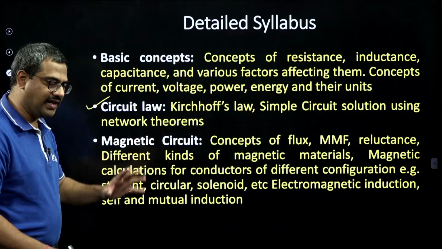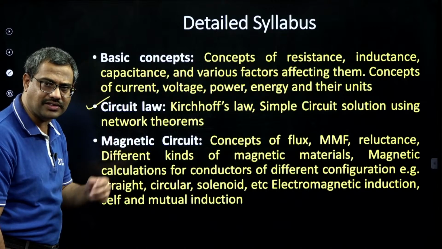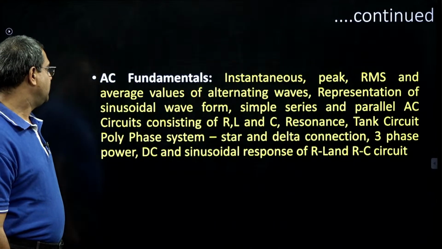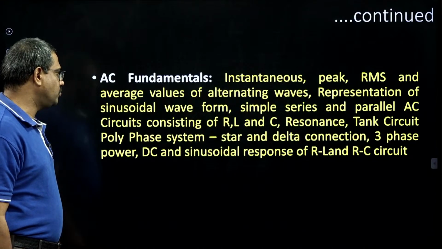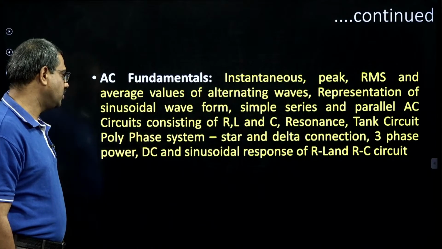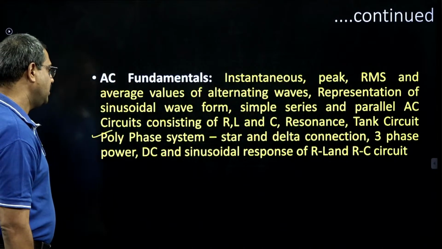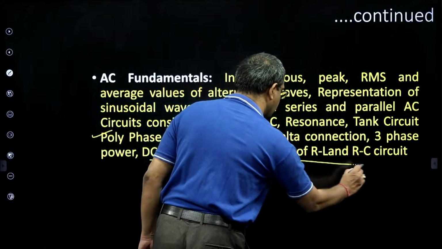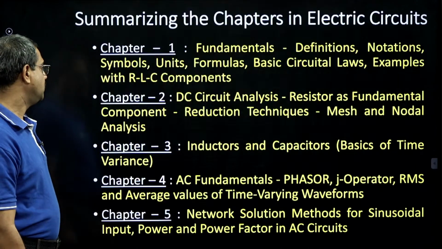But for magnetic circuits itself, I had seen very simple problems on dot convention, calculation of MMF, flux, but it links with machines and measurements, so please focus on this. Then AC fundamentals, this is another big area. Instantaneous, RMS, peak and average values, representation of sinusoids, simple series RLC, resonance, tank circuit, polyphase system, of course 3-phase, star-delta transformation, and DC and AC response of RL circuit. Here he even mentioned transient, though he highlighted AC fundamentals, but this comes under transient, so we should be careful with that.